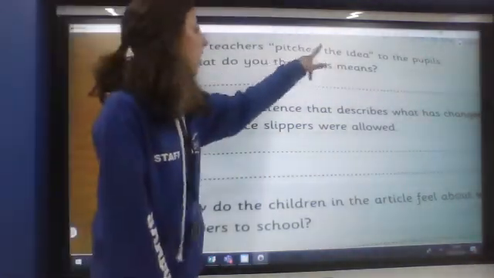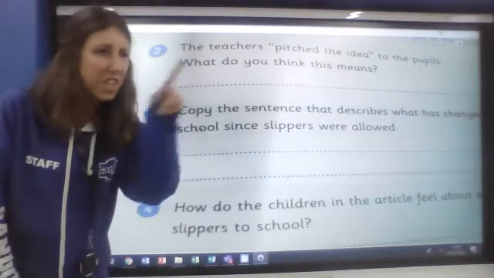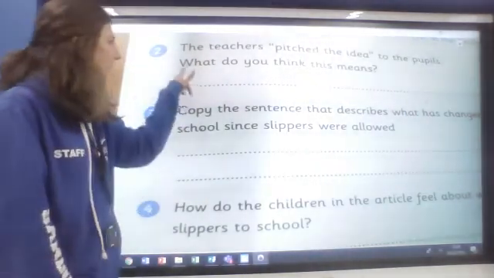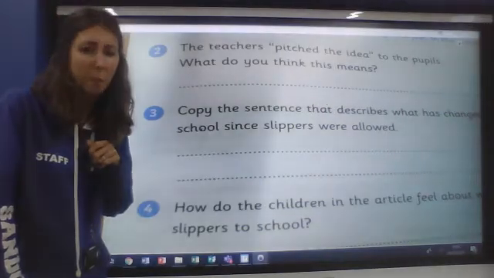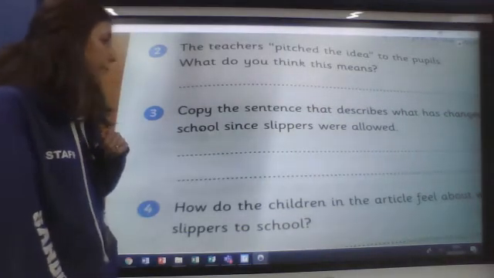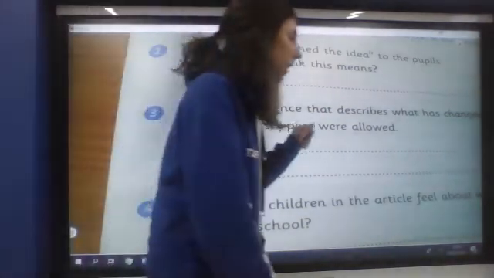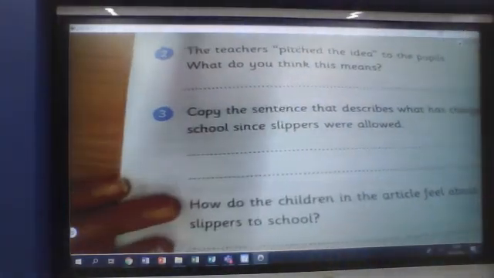Go back and find where it says that. Find it in the text and read around it and see if you can have a think what it might mean. It's a phrase you might not have heard before. Okay. Now this one is another retrieval question.